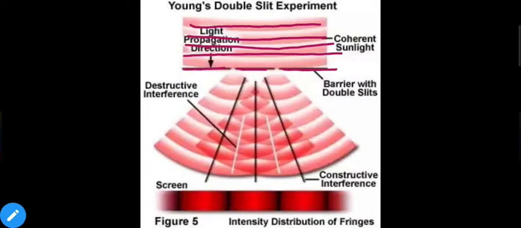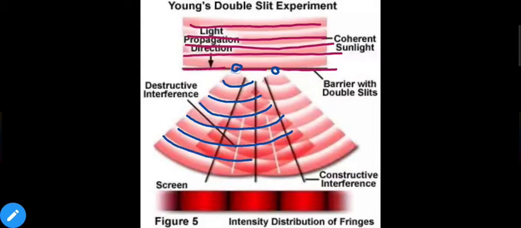From this opening it will start diffracting. We have two openings, so two different waves will start diffracting, and two different waves will be produced from these two openings. And they will spread out as mentioned earlier in case of diffraction.